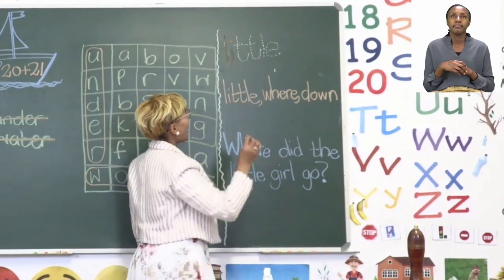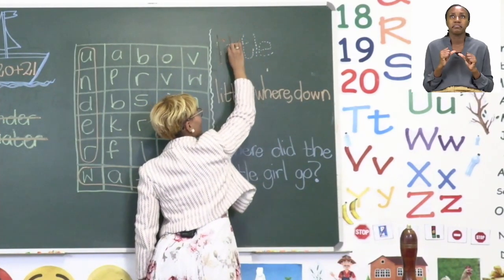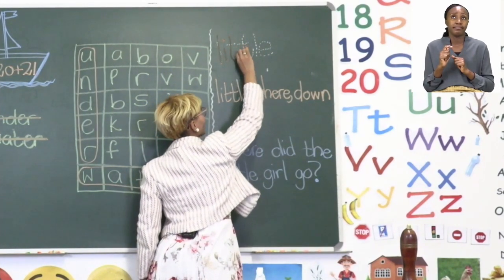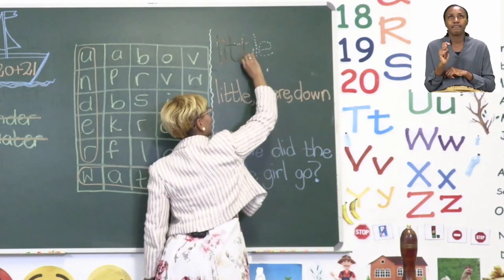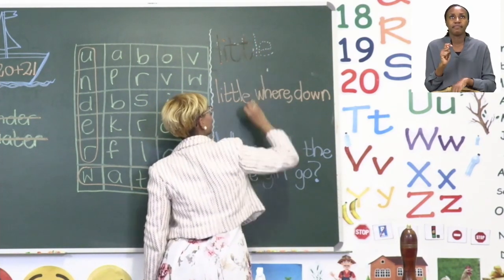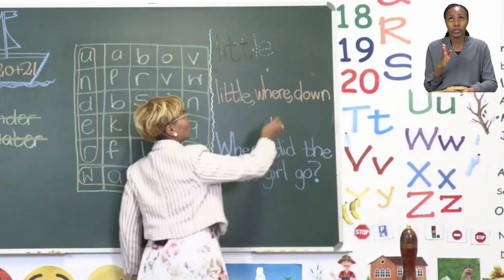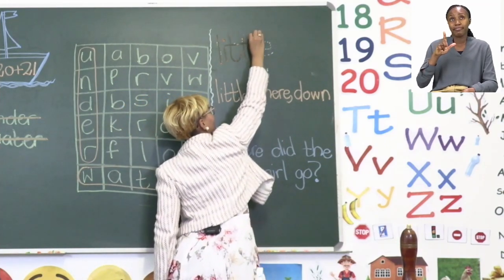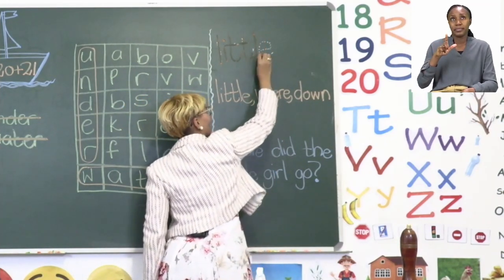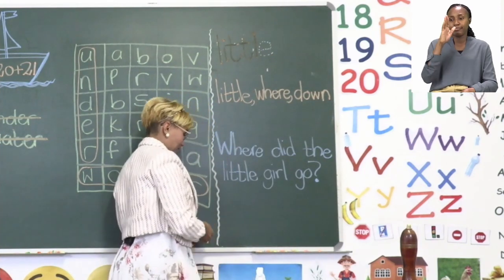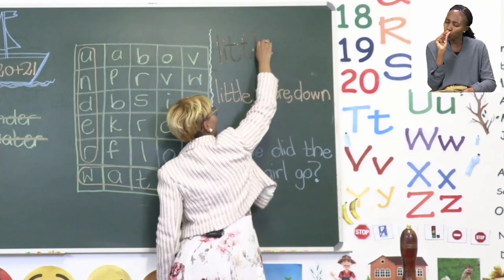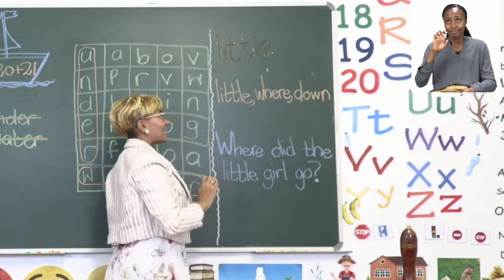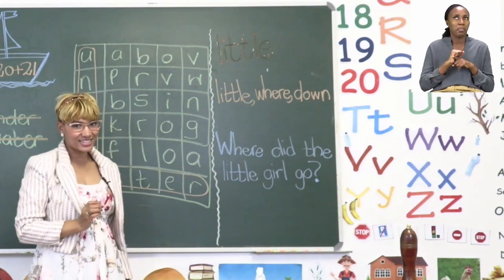Then we move on to the T, and then we turn and we cross the T. There's another T and we cross the T. And then we have an L all the way from the top down. And the last one is our E. And we are done tracing the word little.